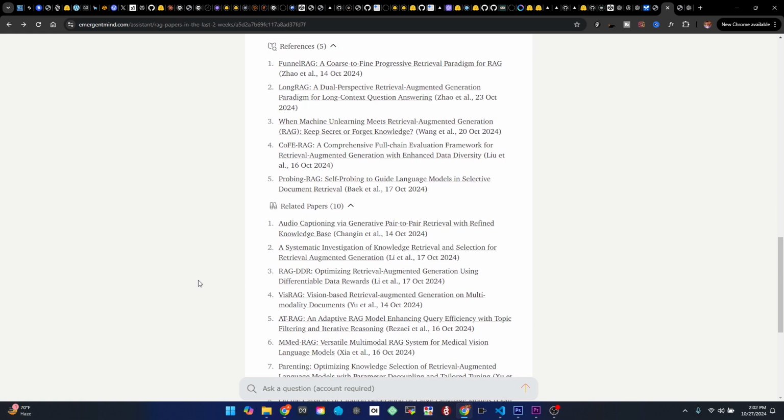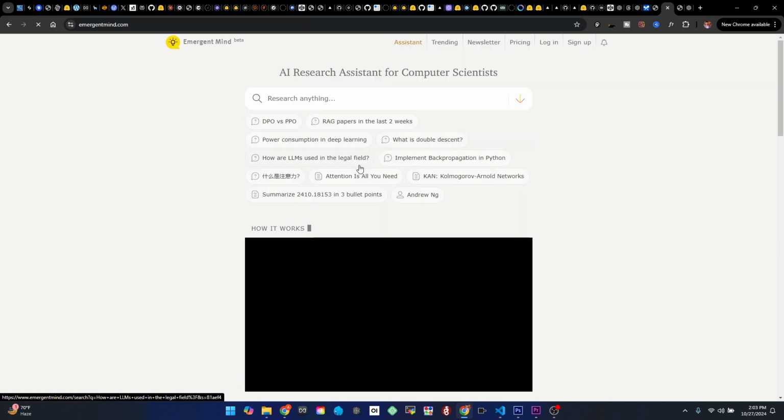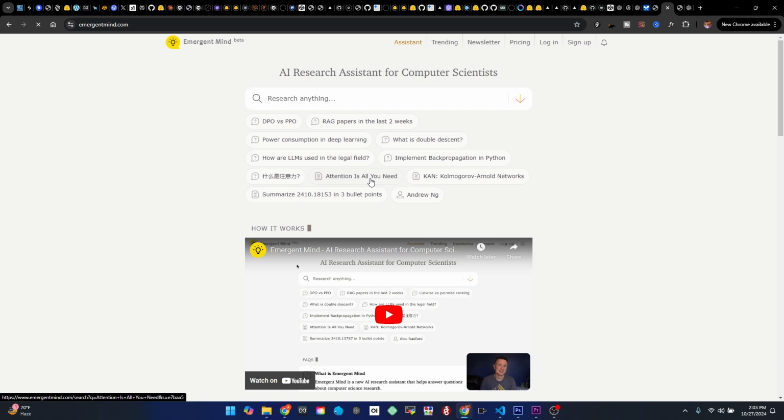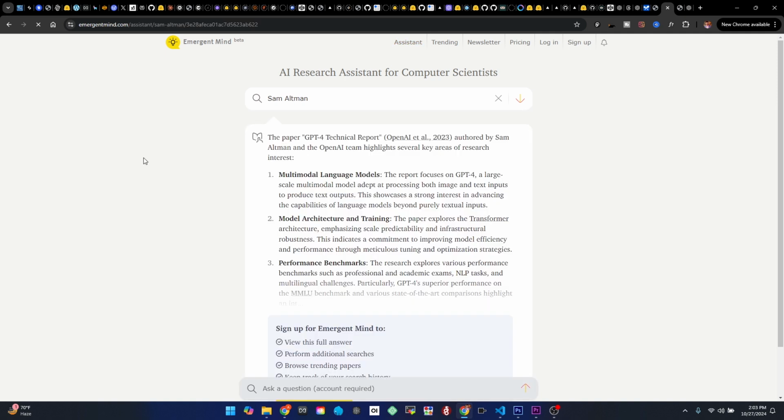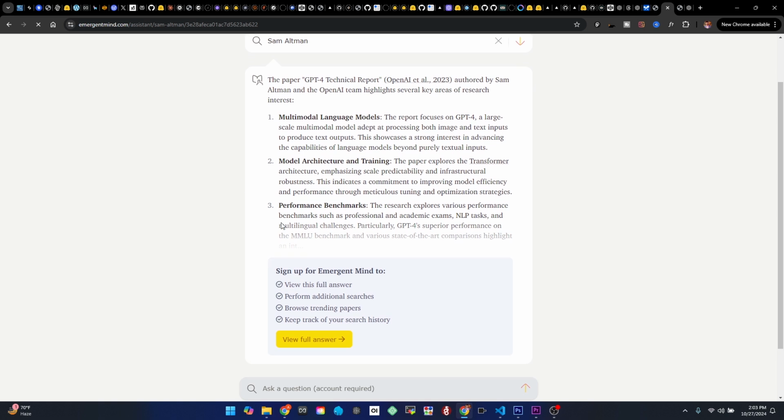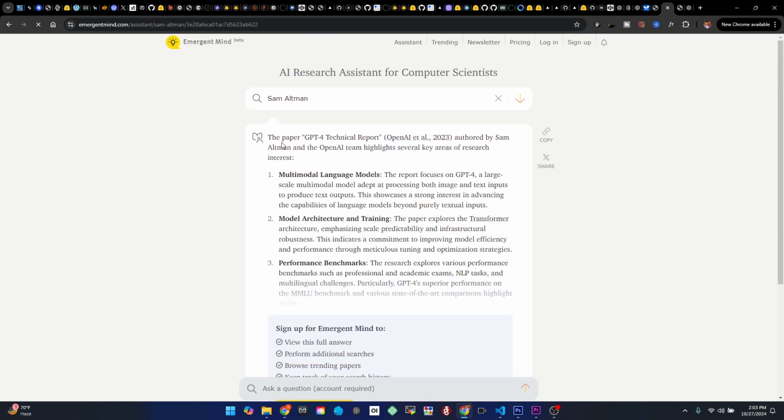If I am interested in some other research paper, I can find it and click on this button. Now let's try some others. Like if I am interested in some person's information, like if I go with Sam Altman. So this is a complete paper, but it is showing me that sign up is required. It is showing me this type of information here. It is not showing me the complete information, but just provided me some of the information. To see complete information about Sam Altman, I would have to log in.